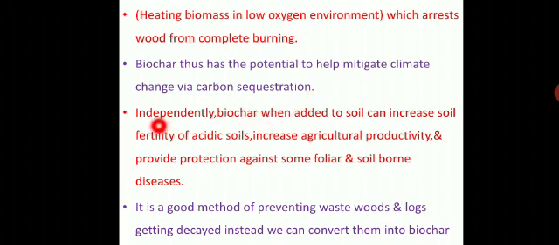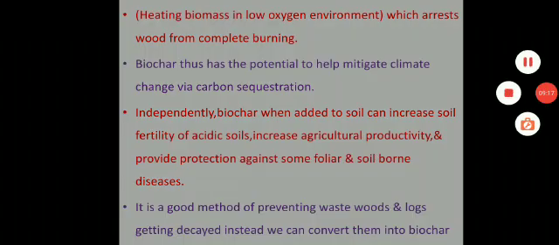Then independently, biochar when added to soil can increase soil fertility of acidic soils, increase agricultural productivity, and provide protection against some foliar and soil-borne diseases.